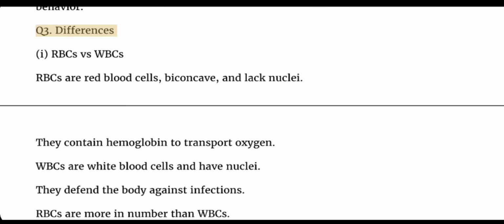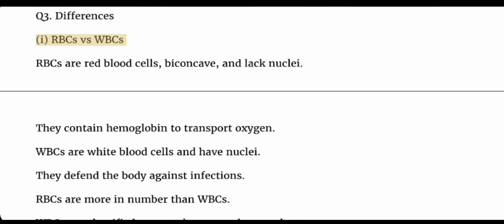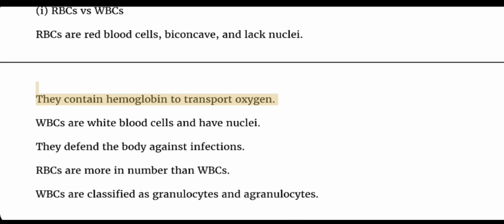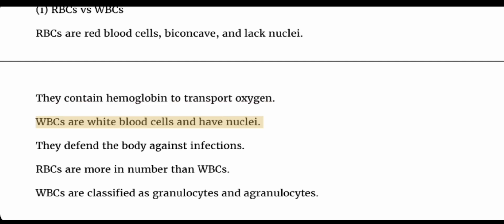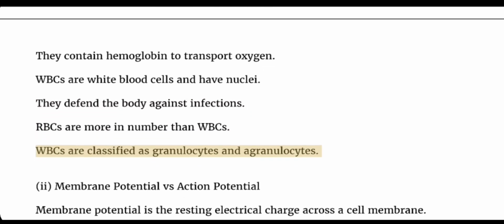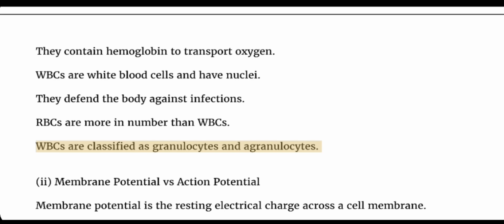Q3. Differences. I. RBCs versus WBCs. RBCs are red blood cells, biconcave, and lack nuclei. They contain hemoglobin to transport oxygen. WBCs are white blood cells and have nuclei. They defend the body against infections. RBCs are more in number than WBCs. WBCs are classified as granulocytes and agranulocytes.